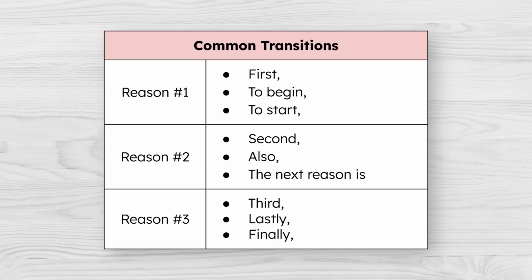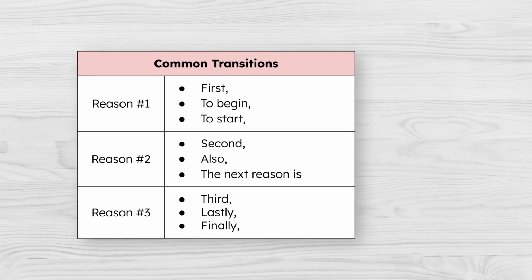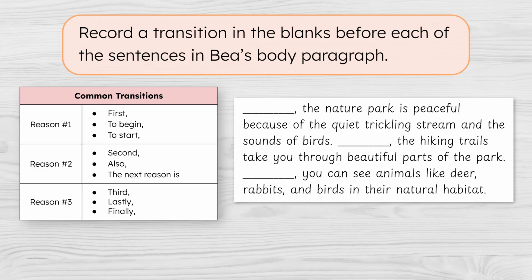The transitions that you end up using are entirely up to you. You'll be able to choose whatever you think sounds best with your writing. Here is a list of common transitions and the reasons they typically go with. To practice, pause here to fill in transitions before each of the sentences in my body paragraph.